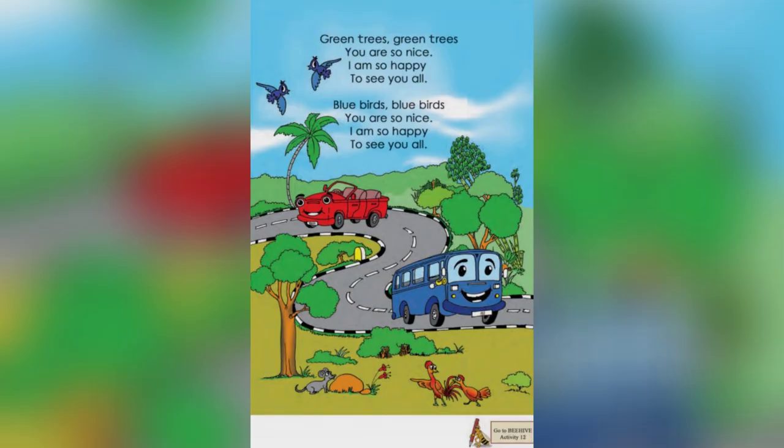In this page, we can see in the first stanza, it has been written about green trees which are nice, and seeing them we are happy. In the second stanza, we can see it is written about bluebirds, how they are nice, and seeing them we are happy.